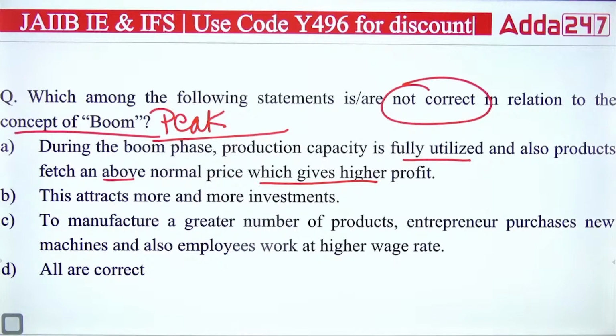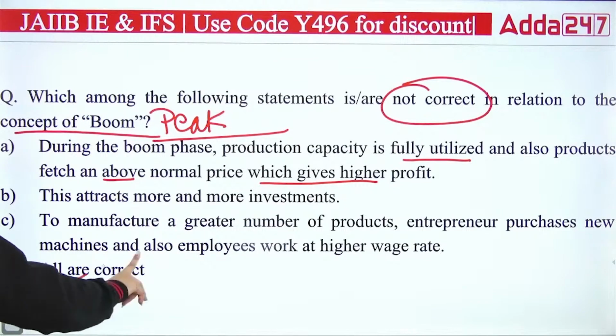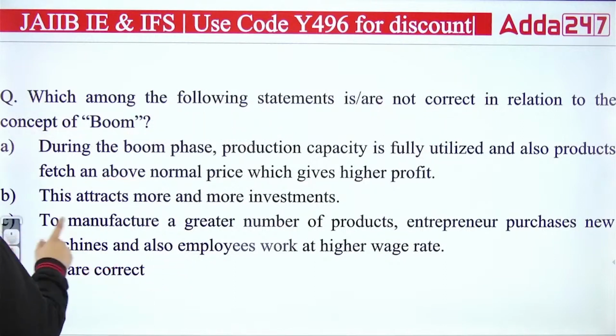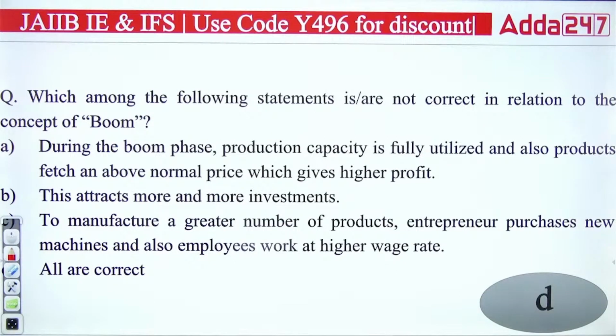Okay, you have to answer which of the following is not correct in relation to the concept of boom. And the right answer is actually all are correct. All are related to the boom period. None of them is incorrect. So the right answer is D, all are correct. If production capacity is fully utilized, products fetch an above normal price, which gives higher profit. It attracts more and more investment, manufacture a greater number of products, entrepreneurs purchase new machines and also employ workers at higher rate. All are correct. Okay, right answer is D.